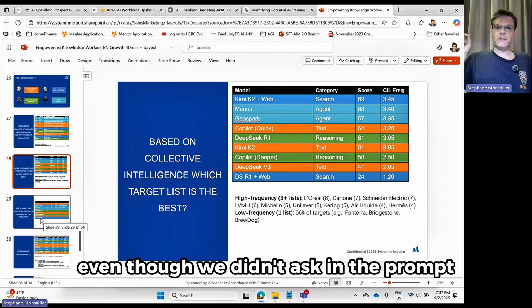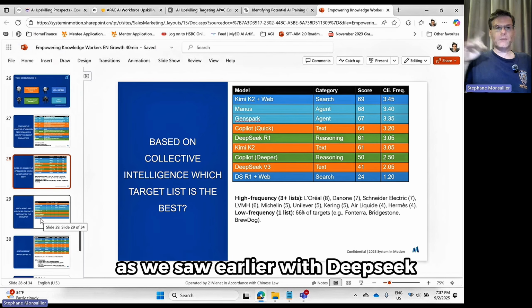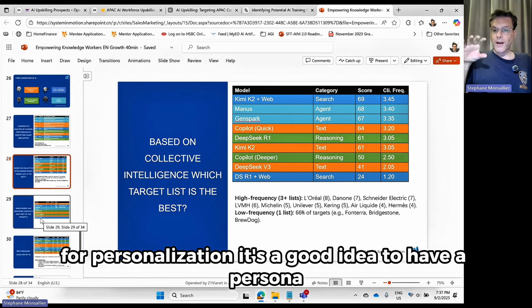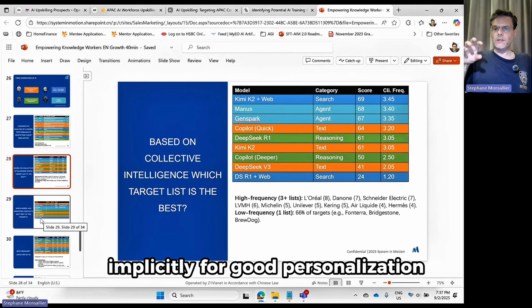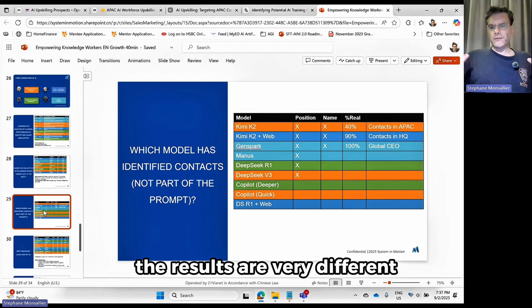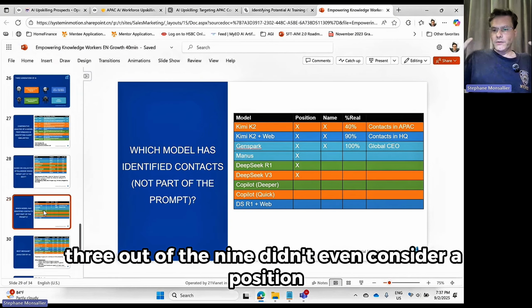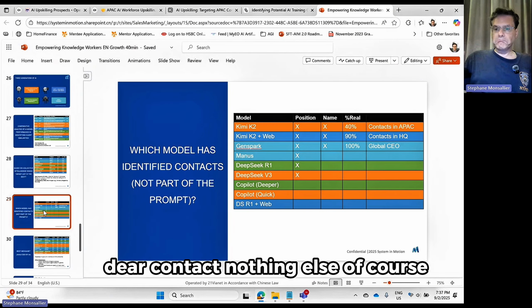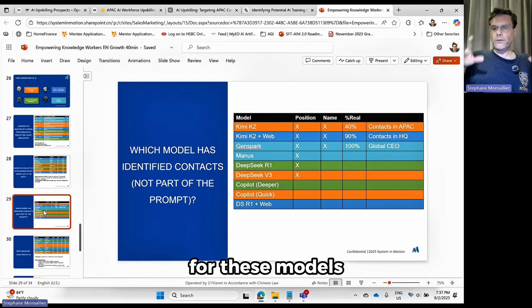contacts. Even though we didn't ask in the prompt for specific positions or specific people, as we saw earlier with DeepSeek, for personalization, it's a good idea to have a persona, to know who we are talking to. Implicitly, for good personalization, we need to find the right position and the right person. On this one, the results are very, very different. First of all, from the bottom up, 3 out of the 9 didn't even consider a position. Dear contact, nothing else. Of course, personalization is not going to be that good for these models.